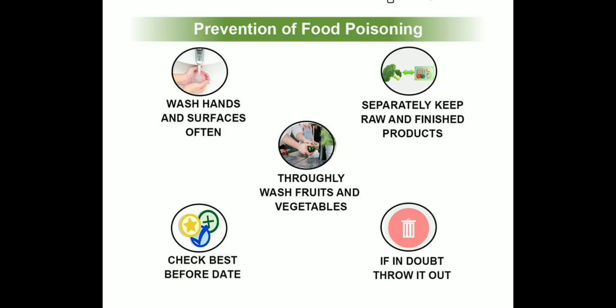The prevention of food poisoning, as you can see in the picture, hand wash. You should wash your hands and surfaces often. Separately keep raw and finished products. Thoroughly wash fruits and vegetables. Check the best before date and after use of the packaged foods, and if you have a doubt, throw it out. In this way, we can prevent food poisoning and we can take care of ourselves.